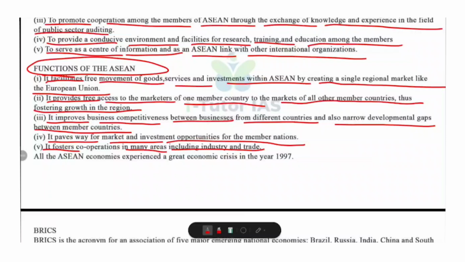So all ASEAN economies experienced a major economic crisis in 1997, known as the Asian financial crisis. Despite this setback, ASEAN continued to strengthen its cooperation and launched new mechanisms for financial stability and mutual support.